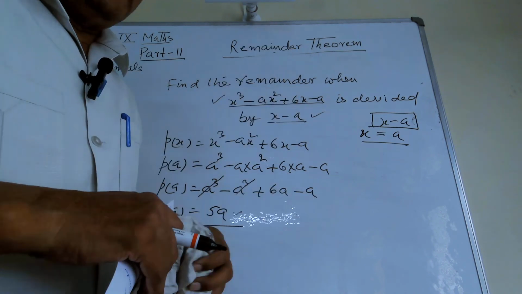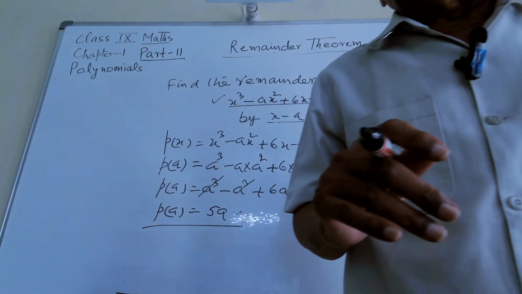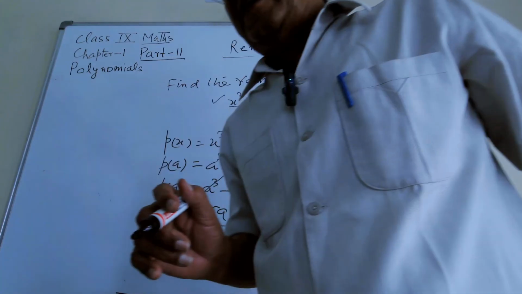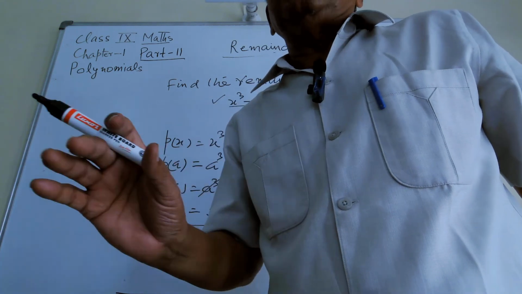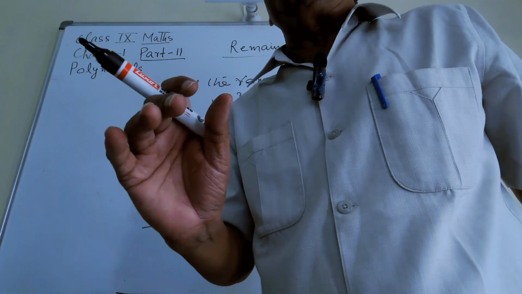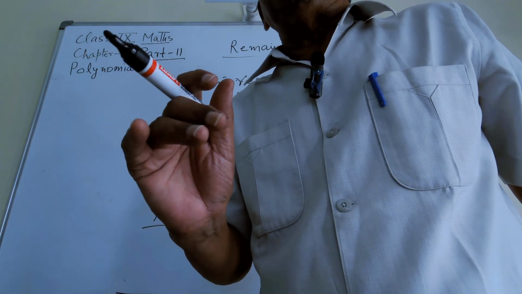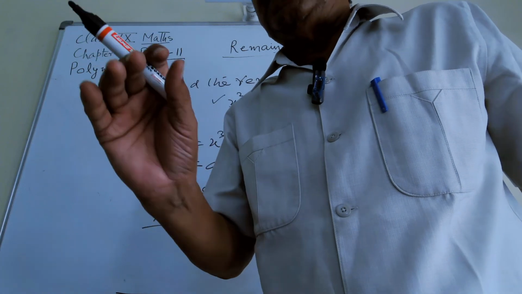So remainder theorem is a short method to find out the remainder as well as the factor, whether this factor of this polynomial is or not.